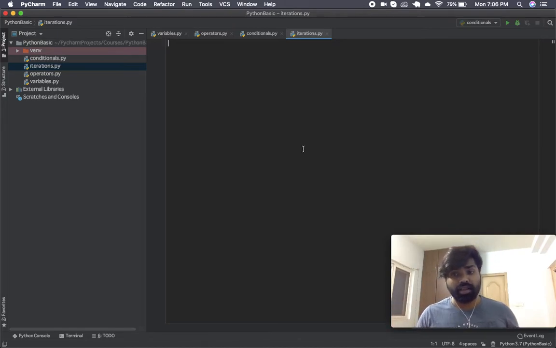In some cases, we might know how many times we need to do that. For example, you might be asked to come for work 5 times a week. So you know that you have to go 5 times, not more, not less. Or you might be asked to come to work till the time the job gets done, right? So in this case, you're not sure yourself how many times you need to go. Maybe it will be over in 4 days. It might even extend till 7 days. So we don't know that for sure, right?